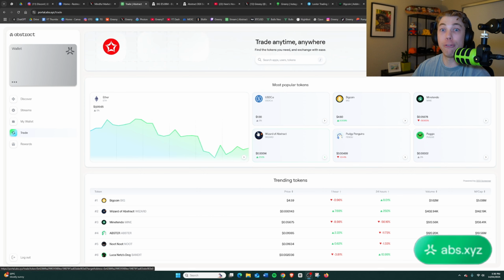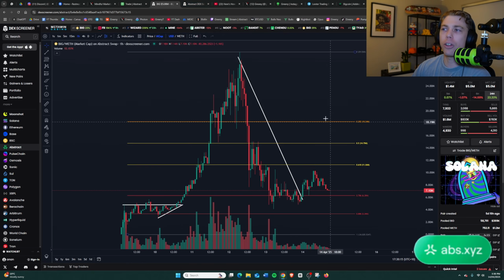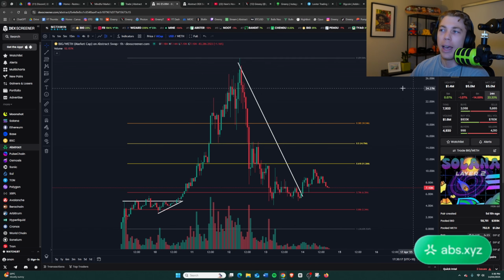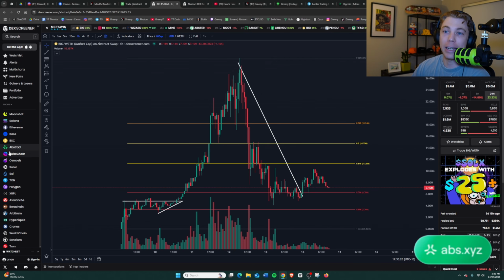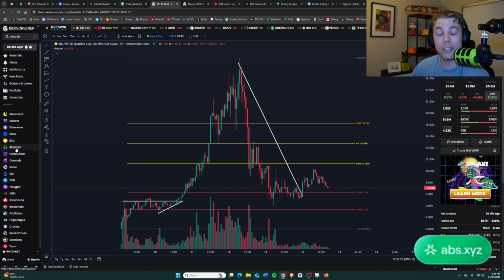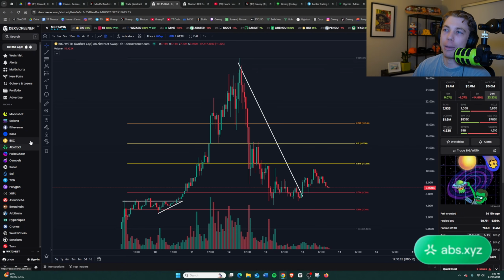Now, ultimately, there's a few different ways to trade Abstract meme coins. I'm going to show you the ways that I'm going about it currently, just to keep you up to date with some of those. As you can see here, this is Bitcoin on Dex Screener. If you come over to the side, it's literally number 5 right now, which is fantastic and shows you the volume and the opportunities that are currently happening on chain.